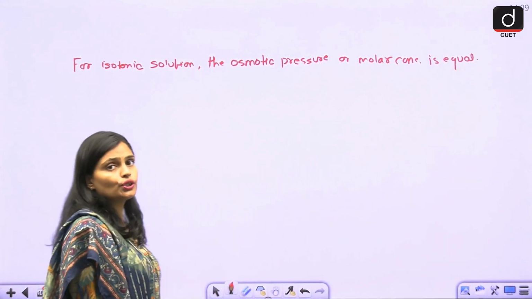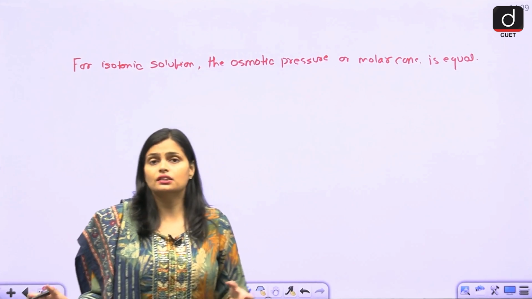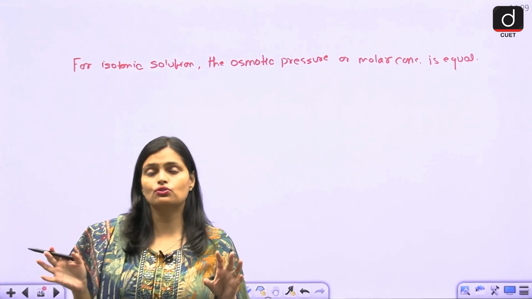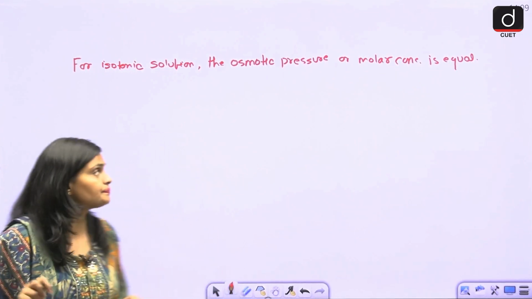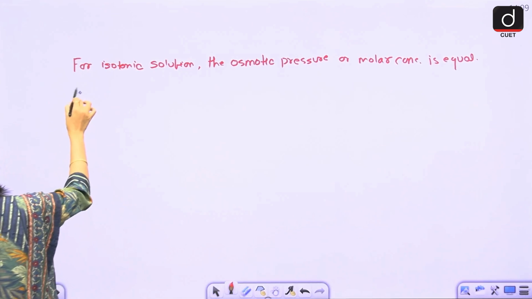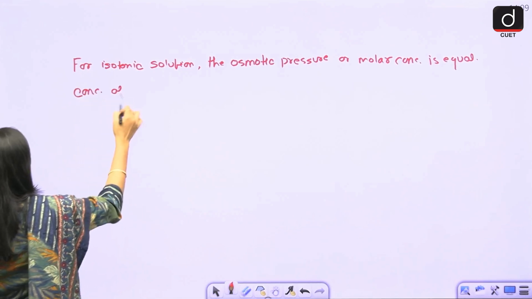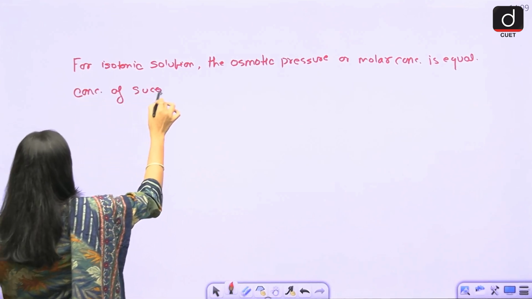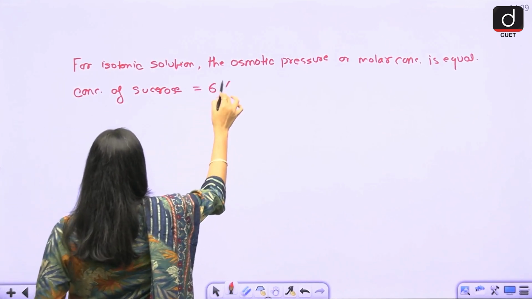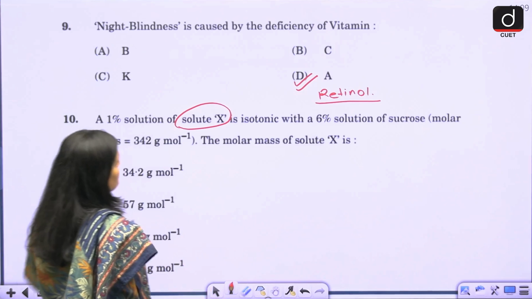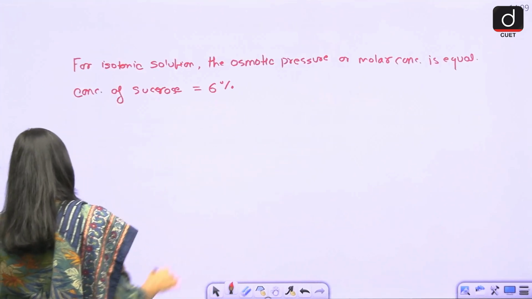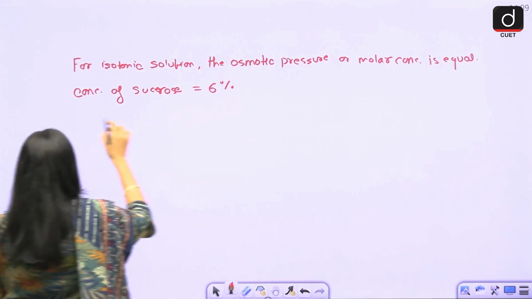An isotonic solution is one where you get the same concentration on both sides. So here the concentration of sucrose is given. How much is it given? It is a 6% solution of sucrose. So the concentration of sucrose is given as 6%.